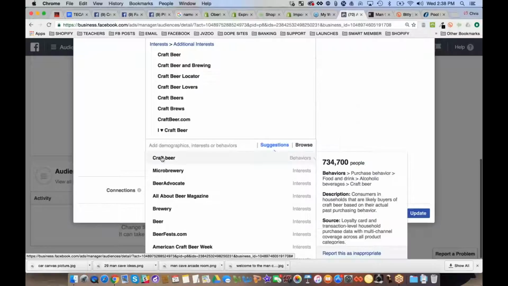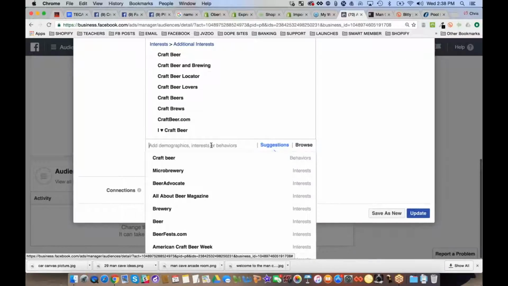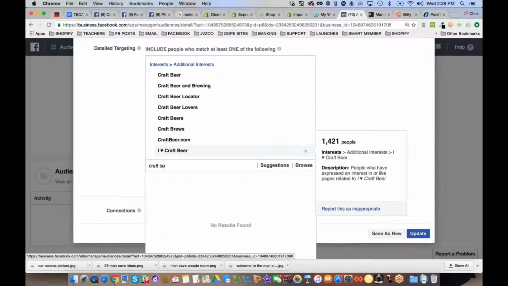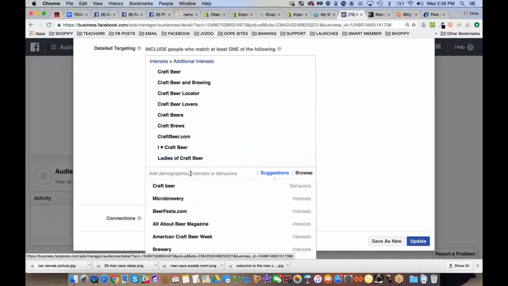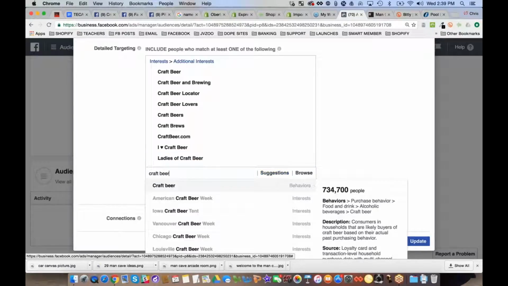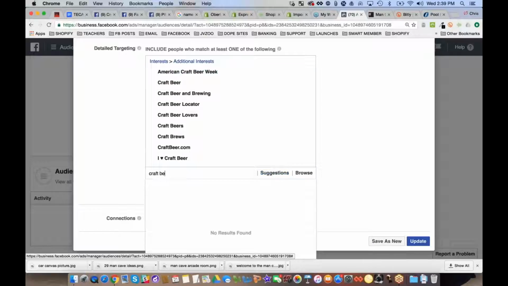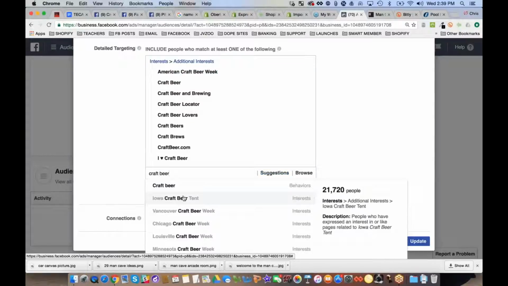Craft, right? So this is behavior, so I don't want that. Now let's see what happens if I just type in craft beer. Ladies of Craft Beer, American Craft Beer Week. So let's just start grabbing a bunch of these. Craft beer, American Craft Beer Week. See, now I'm starting to get into really diving down to these small ones.